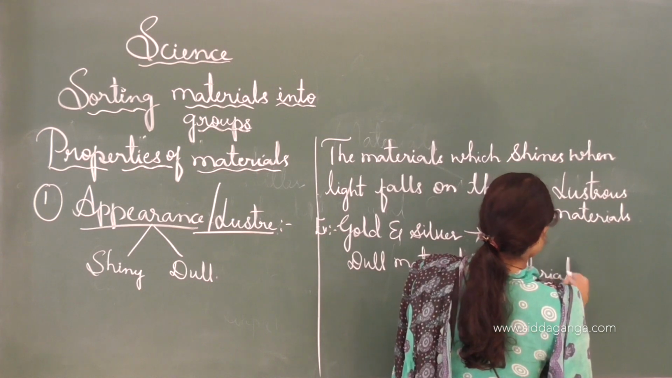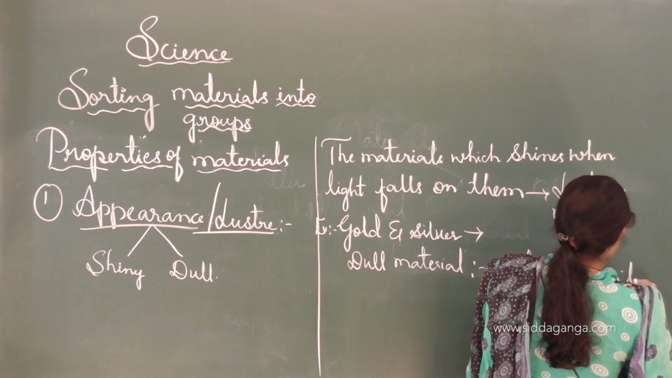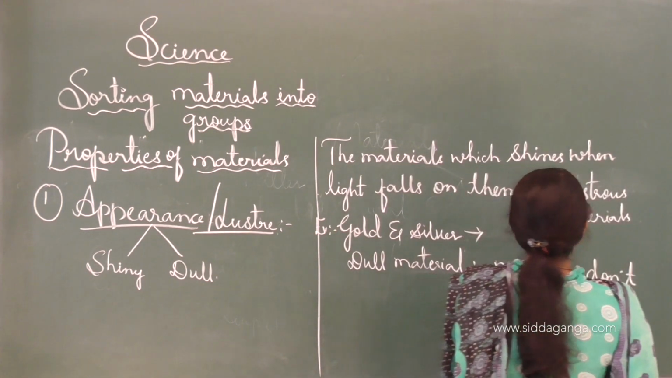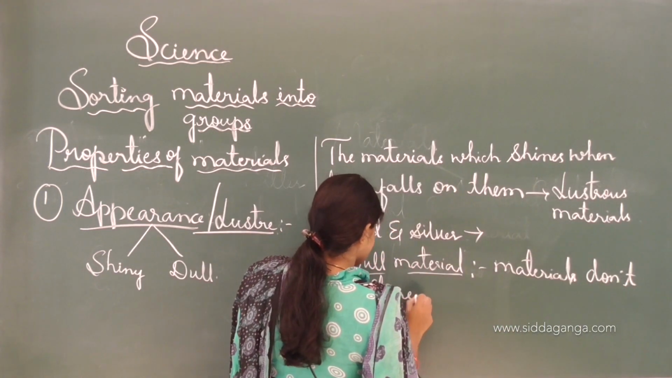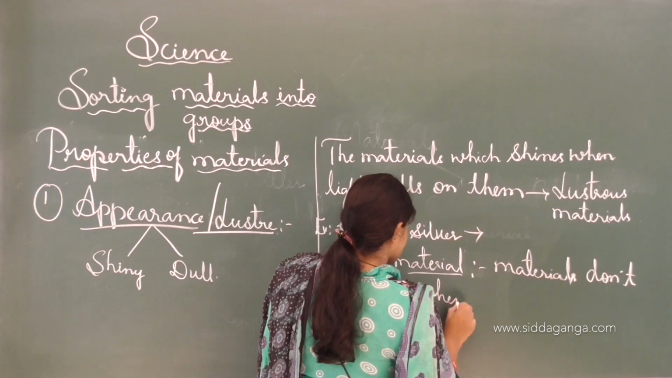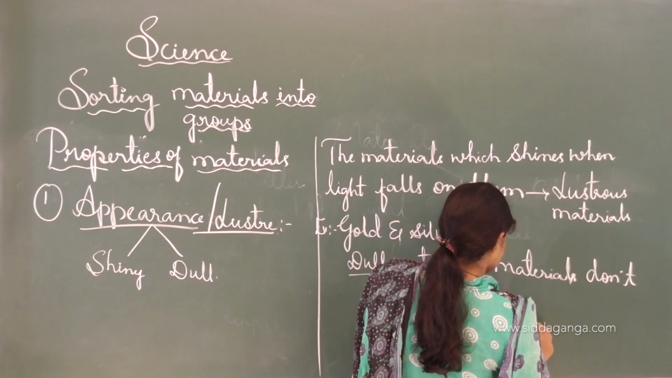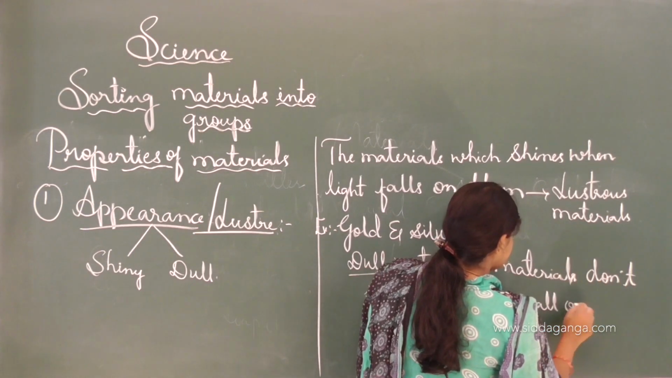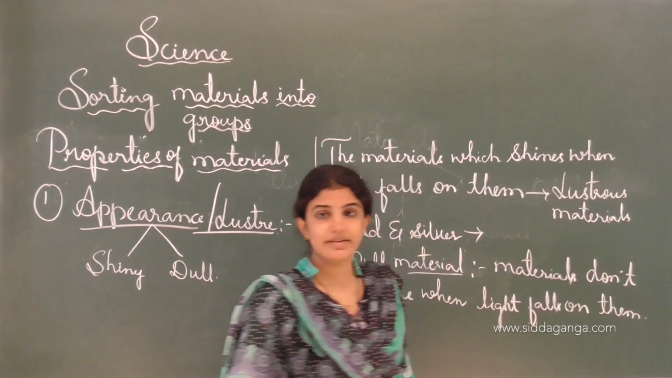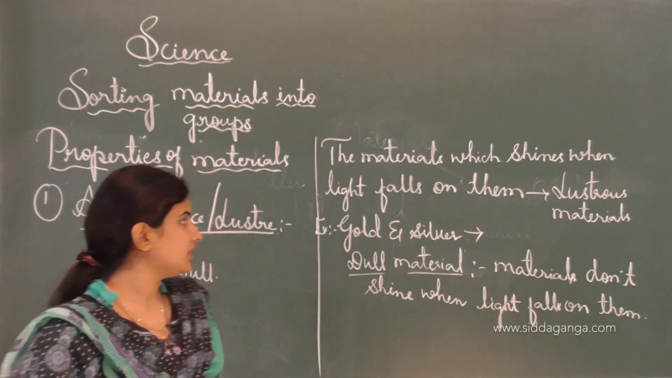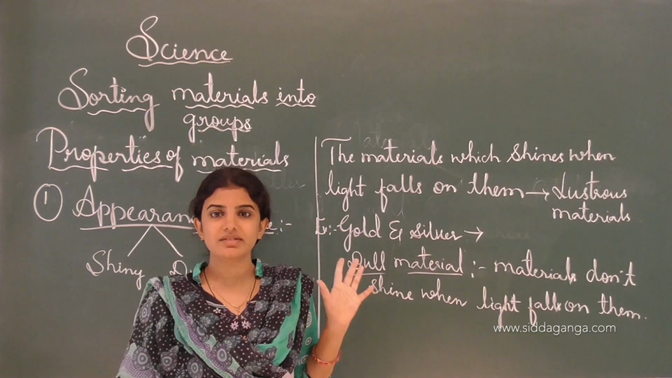The materials which do not shine when light falls on them are called dull material or non-lustrous material. See, the material which shines when light falls on them are called lustrous material.